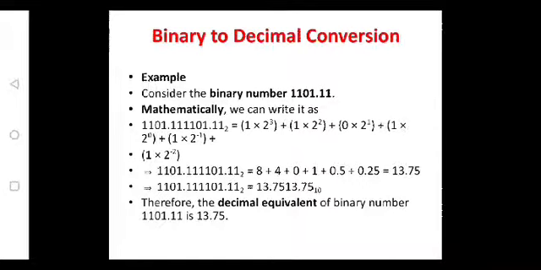Add all these things, and that will be the equivalent of binary to decimal. So the equivalent of this binary to decimal is 13.75. Here also by mistake it has been written twice, but consider it as only once. That is, the equivalent of 1101.11 is 13.75.